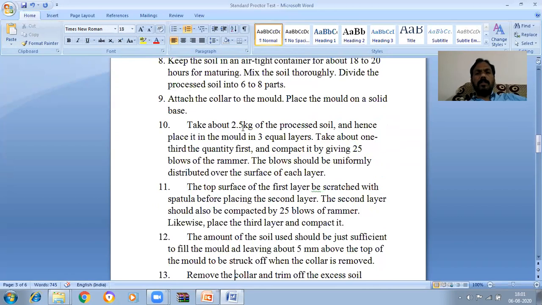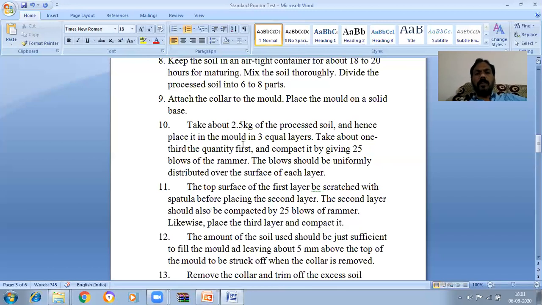Take about 2.5 kg of the processed soil and place it in the mold in 3 equal layers. Take about 1/3 of the quantity first and compact it by giving 25 blows with the rammer. The blows should be uniformly distributed over the surface of each layer.